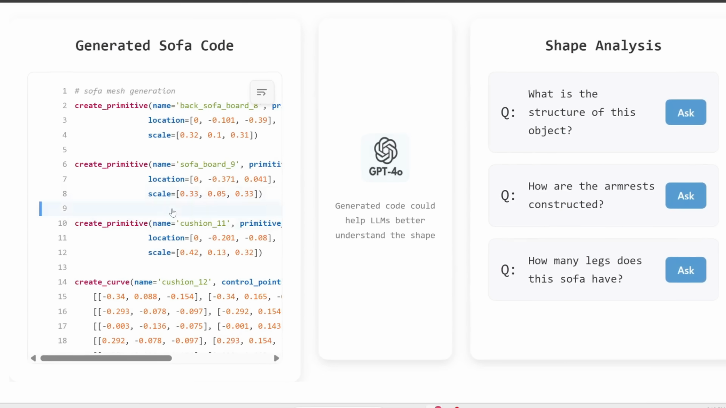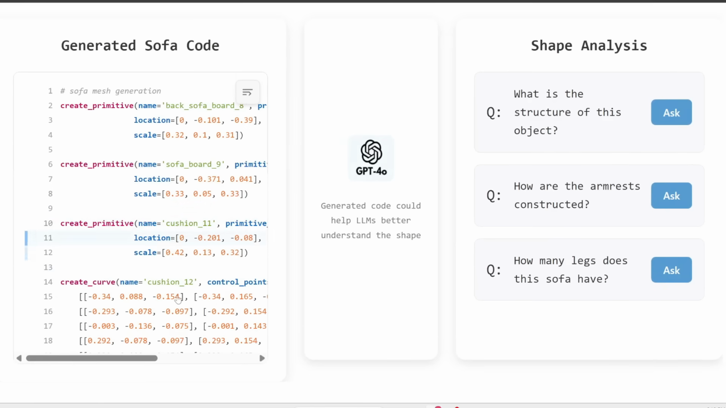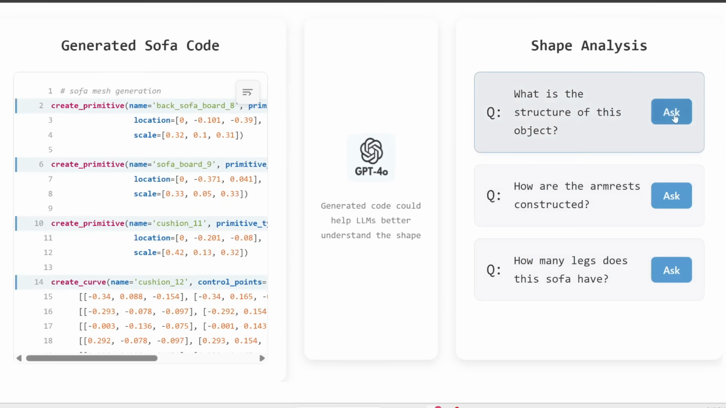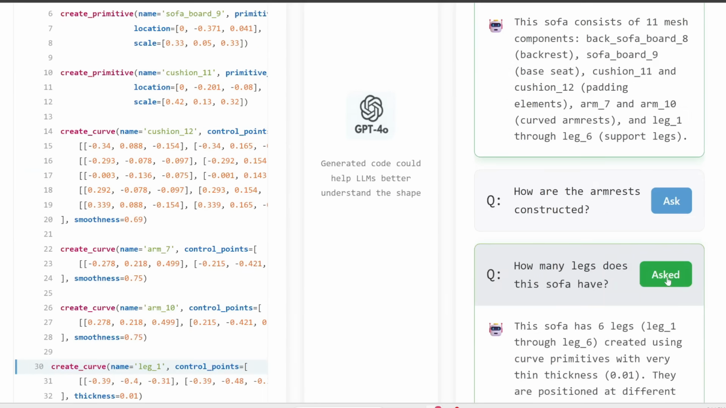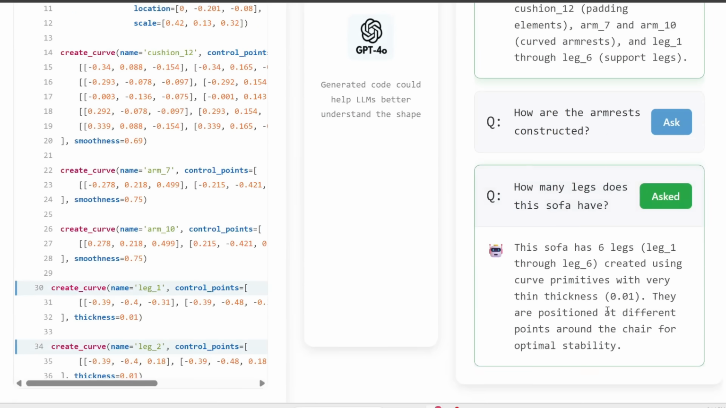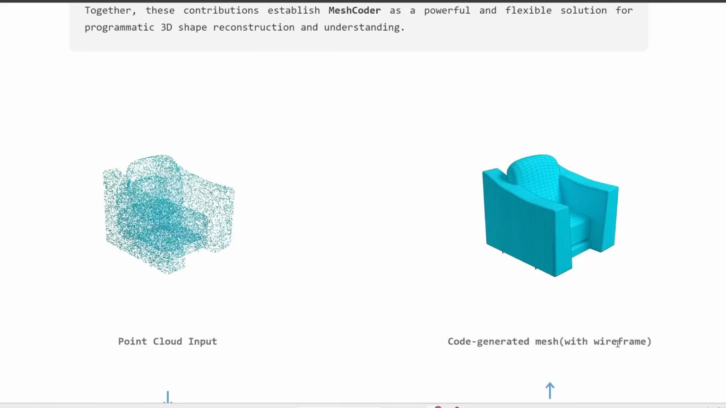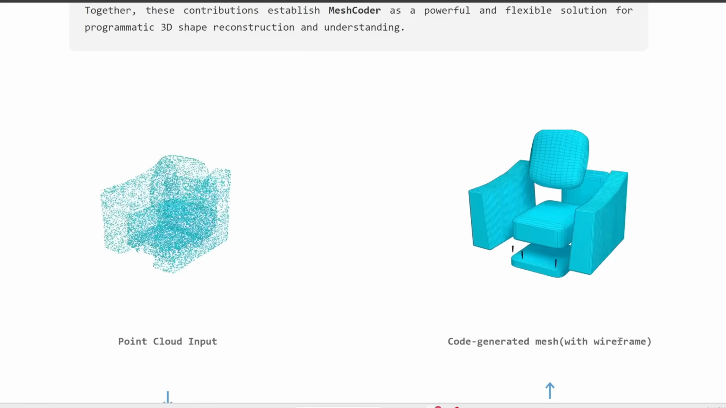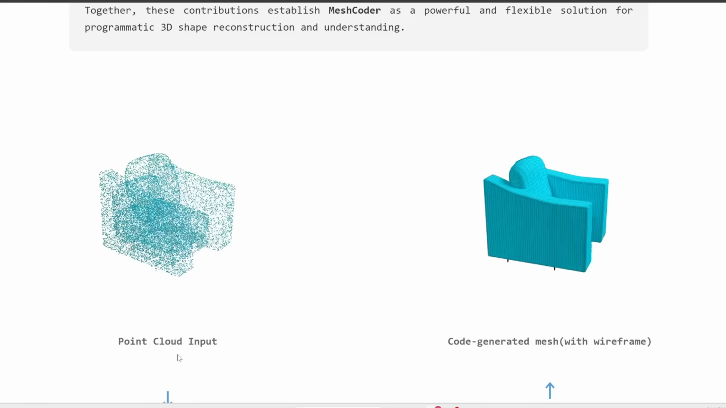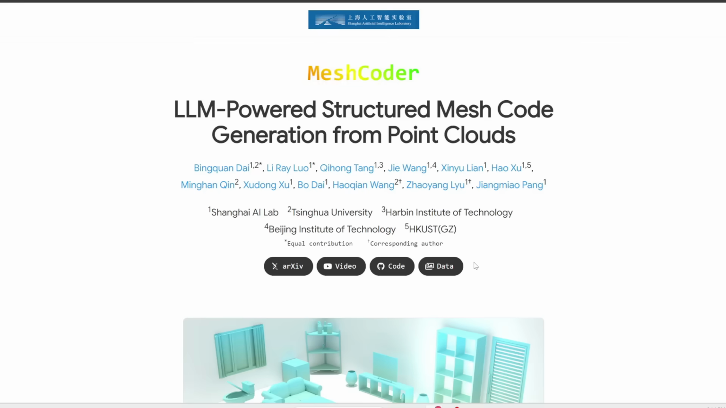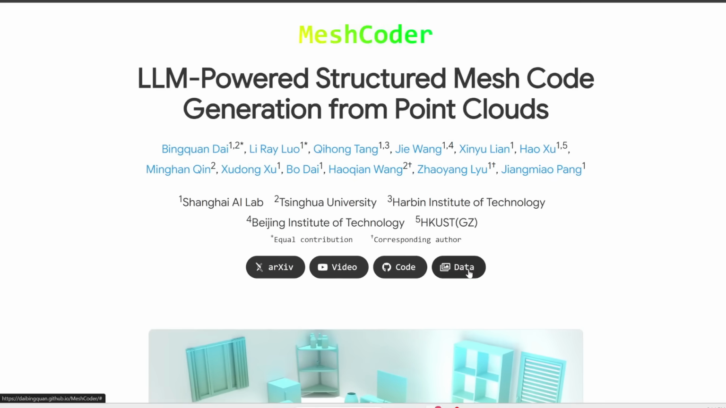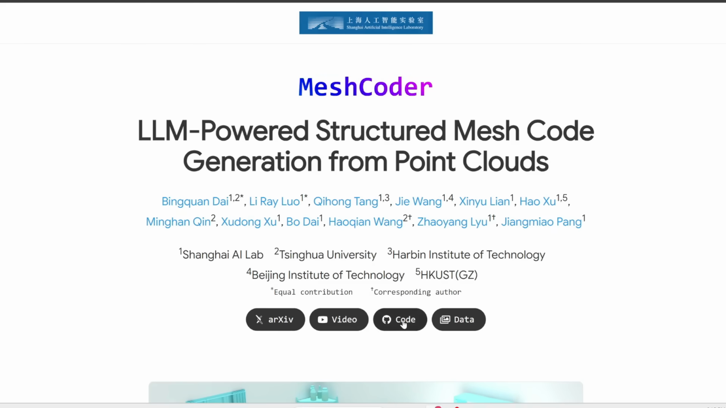And also with this code, you can plug it through an LLM and understand the structure of the object. So for example, you can ask what's the structure of this object and get something like this. Or you can ask how many legs does this sofa have, and here is your answer. So, this generated result is just way easier to process and analyze compared with just a 3D point cloud like this.